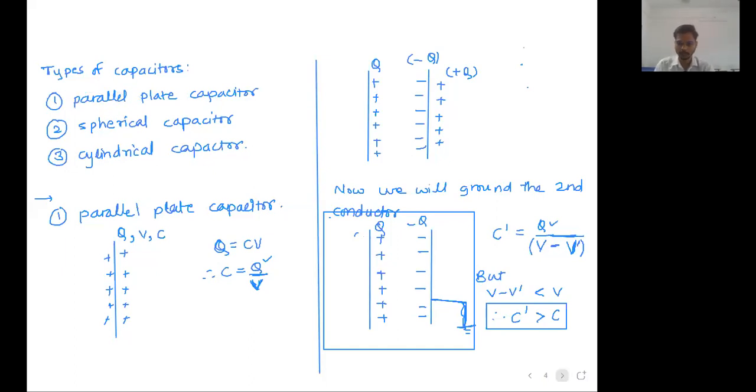Next is the spherical plate capacitor. The first plate will be the sphere. Though it is a sphere, people call it a plate, no issues. The second plate is also a sphere. On the first plate, you will give the charge equal to plus Q.